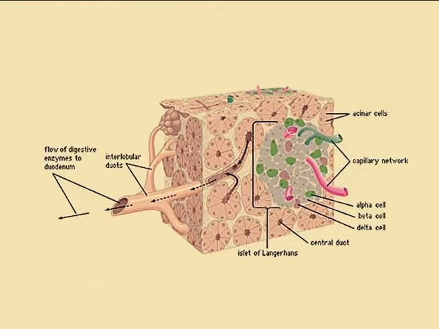The alpha cell secretes the hormone called glucagon and the beta cell secretes the hormone called insulin. In addition to the alpha cells and the beta cells present in the islets of Langerhans, there is also a third type of cell called the delta cell, which secretes somatostatin, and the F cell secretes the pancreatic polypeptide.